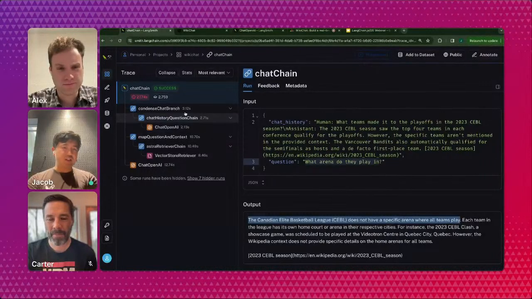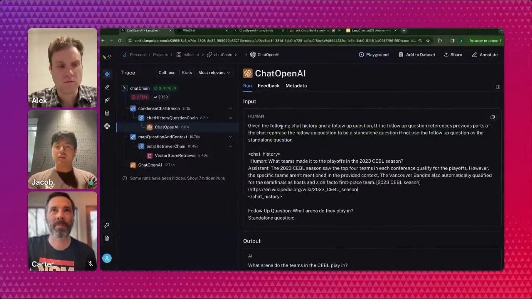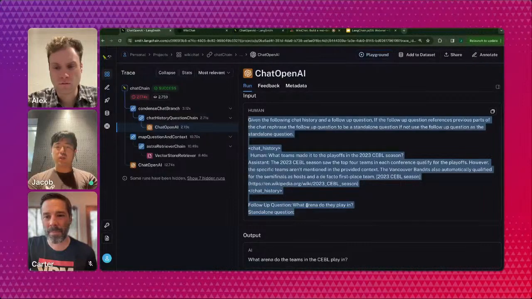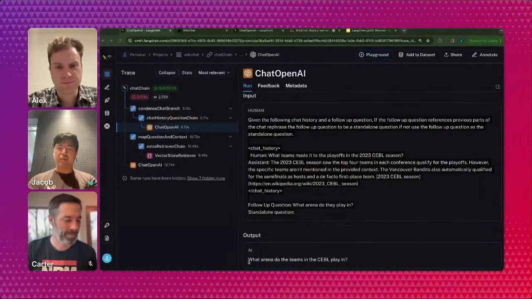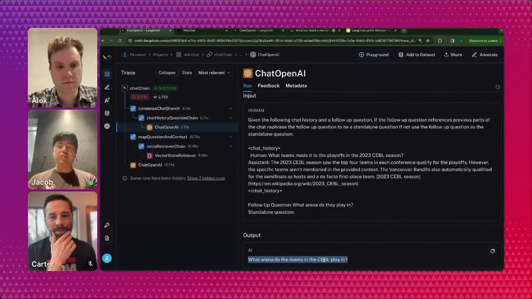What I can do here is say, okay, let's figure out why. There's an OpenAI call here that is responsible for the query transformation. I can click it and see exactly what went into the prompt and what the output was. The output got transformed to: what arena do the teams in the CEBL play in? My expected response was: what arena do the Vancouver Bandits play in?